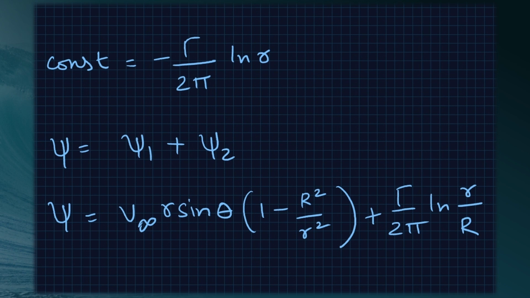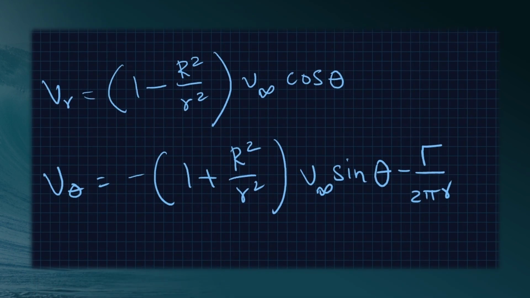Note that the streamlines are no longer symmetrical about the horizontal axis through the point O, and the cylinder will experience a resulting finite normal force. However, the streamlines are symmetrical about the vertical axis through this O, and as a result the drag will be 0, as we prove shortly.